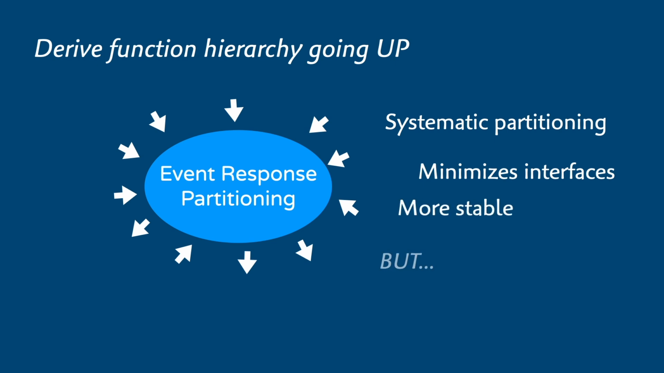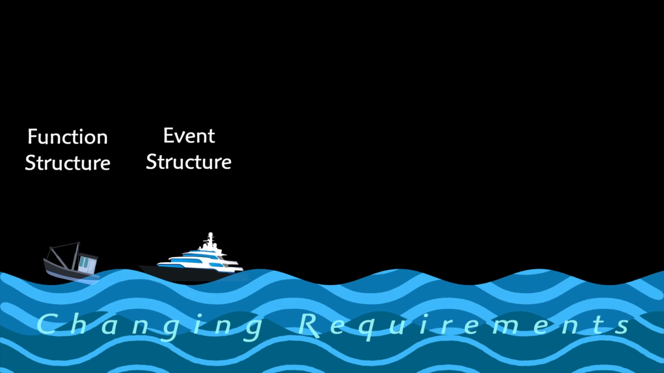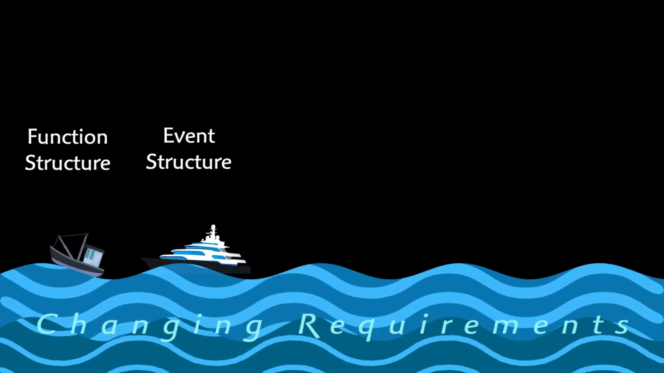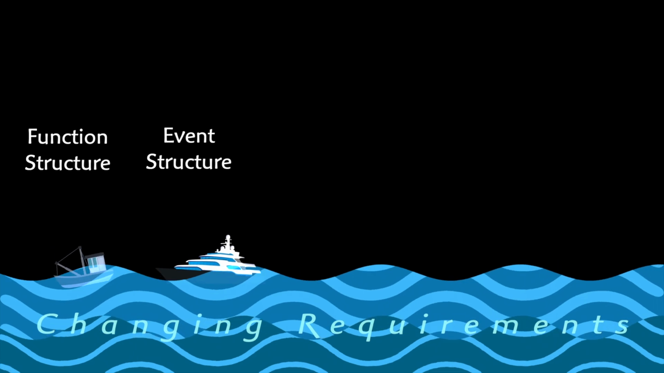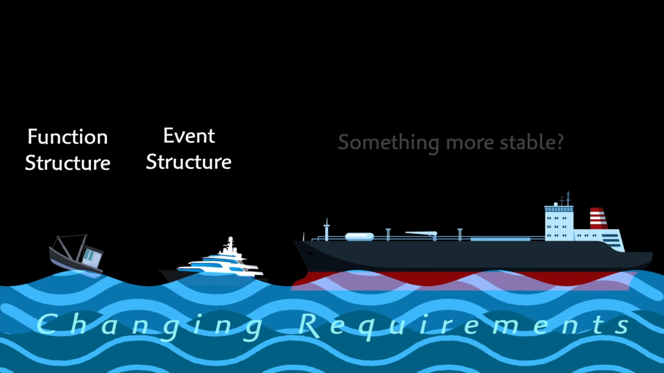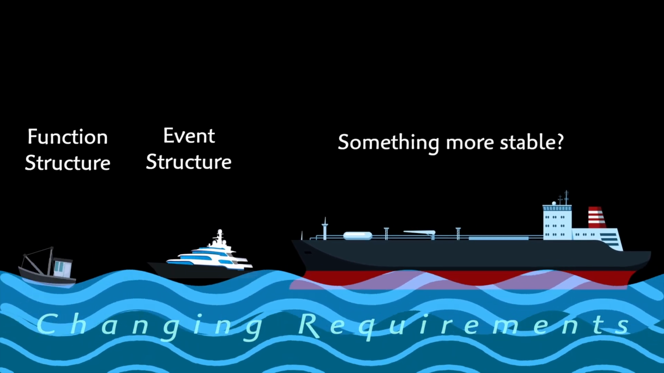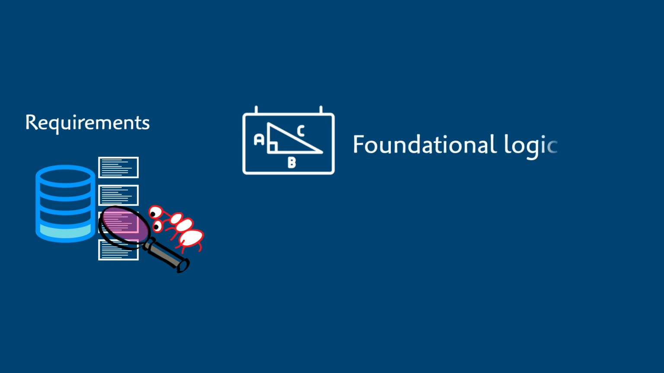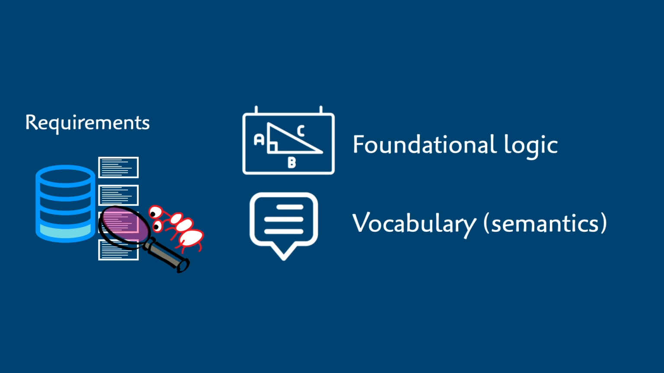But in terms of stability, systematic partitioning, and a whole lot more, we can do better. A lot better. Both the function and event schemes are structured around dynamics, which, by their very nature, are subject to change. Assuming there is at least some overall agreement on what our system is supposed to do, surely there are some underlying principles that are unlikely to change much. In fact, there is certain foundational logic, and an underlying vocabulary or semantics necessary to express that logic, hidden in plain sight within the requirements of every system. Maybe these are the stable building blocks we've been looking for.